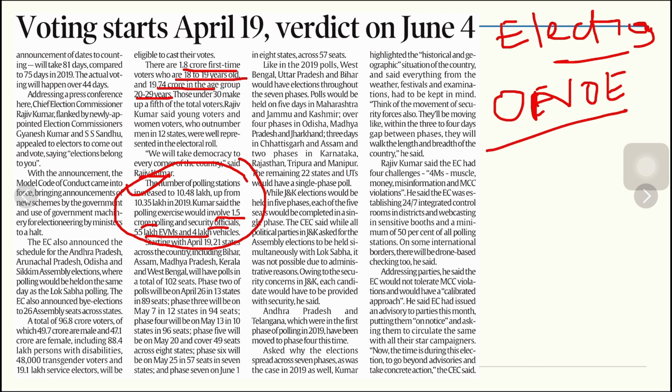You can say that maintaining these many polling stations, polling and security officials, EVMs, etc. at a singular time can be a gigantic logistic nightmare, even to arrange the EVMs for the CEC or Election Commission. So whenever you are writing about One Nation, One Election, in suggestions you can also write that these logistic nightmares have to be reduced before we can start doing it.